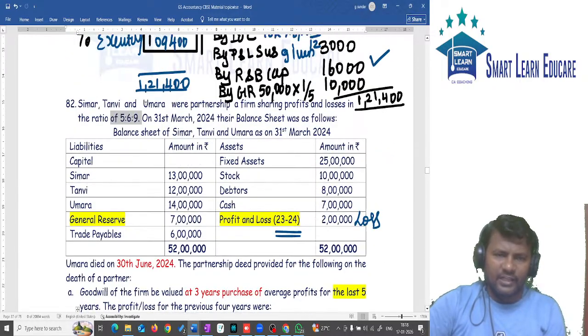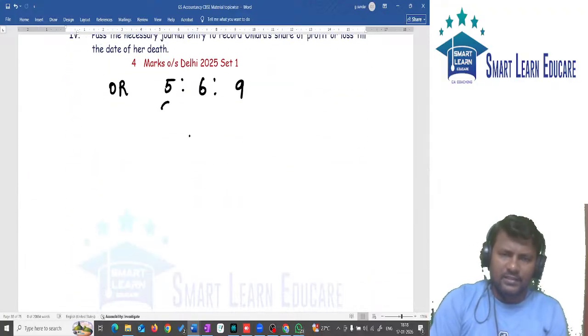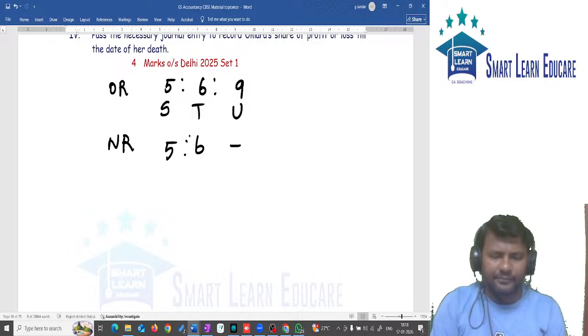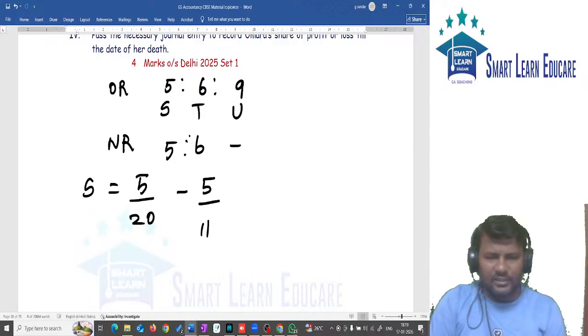Who are the partners? S, T, U. U died, and no new ratio was given, so the new ratio is 5:6. Find sacrifice or gain. How to find out sacrifice or gain? First for S, old ratio 5 by 20 minus new ratio 5 by 11. 5 by 20 minus 5 by 11.